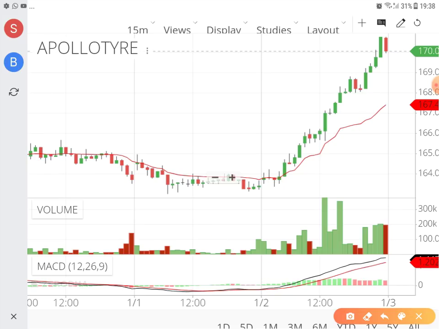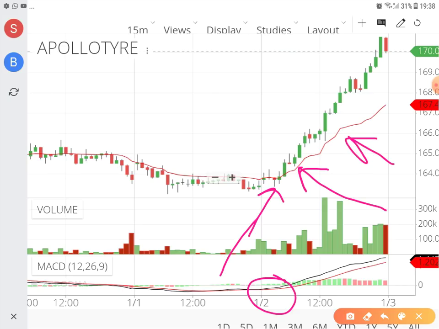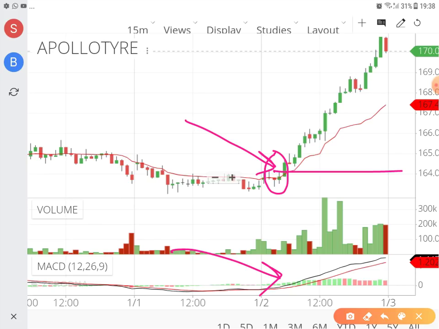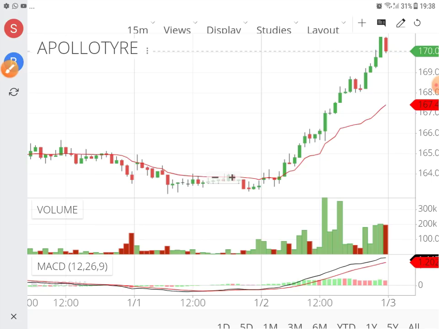Like in the Apollo chart itself, I'll just explain to you. This is the place where I entered when I was doing candle study, but I got the confirmation of MACD buy over here only. So I could have entered not at this place, rather this place. But I have told you, if you are trading VWAP, you just have to be very, very careful that the closing price has to be above this VWAP, which happens to be this. So MACD is also showing that you can buy here, and this has been confirmed that it has closed above VWAP here. So you can in fact get into this position here, which is almost 164 range, and thereafter you can trade intraday with full confidence, making big bucks.